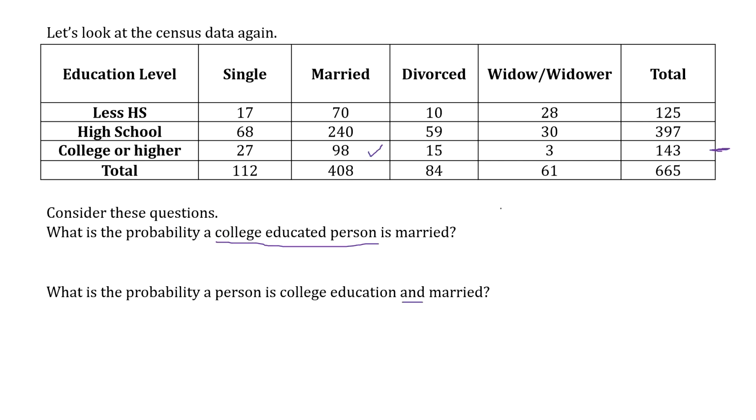Like if I said, what's the probability of selecting a widow or a widower given the person has less than a high school education? We're looking at these 28 people up here. We have to go to the less than high school education first. Then you go to the widows and the widowers.